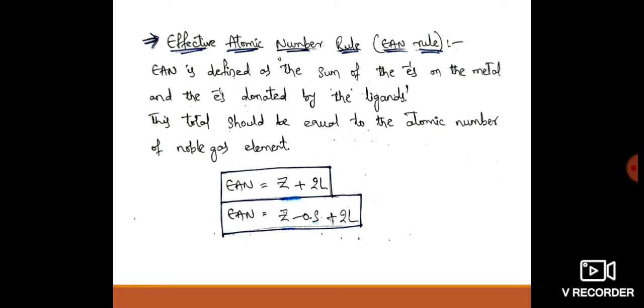So the total EAN must be equal to the inert gas electron configuration. In these cases, the outer electronic configuration corresponds to ns2 (n-1)d10 np6 with 18 electrons in the valence shell.